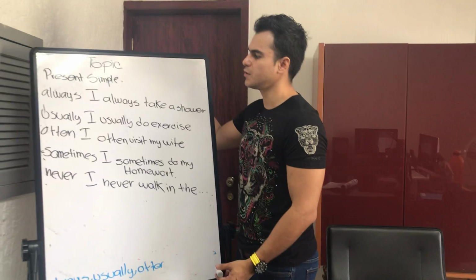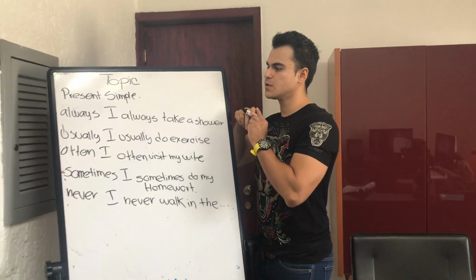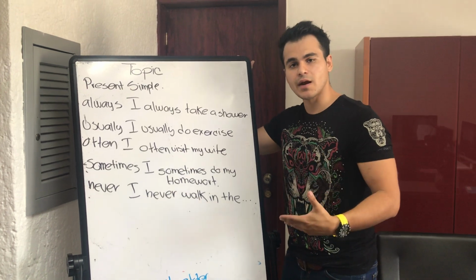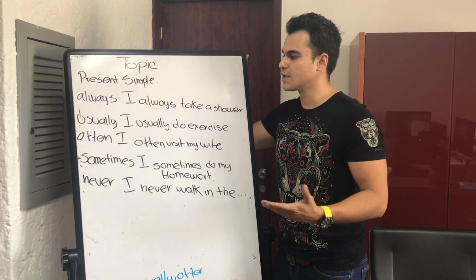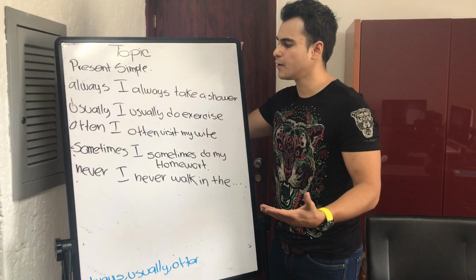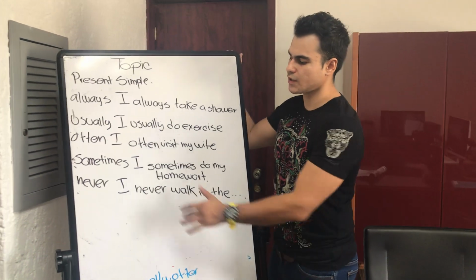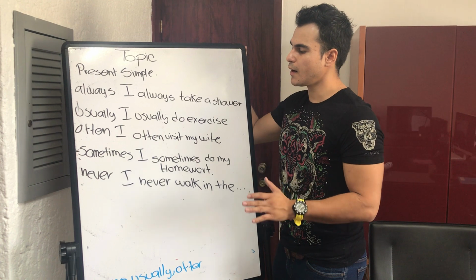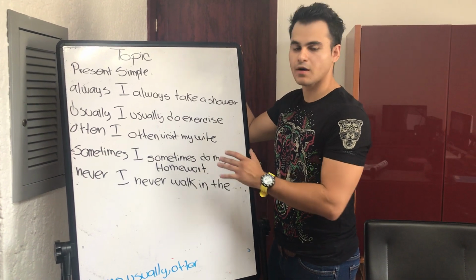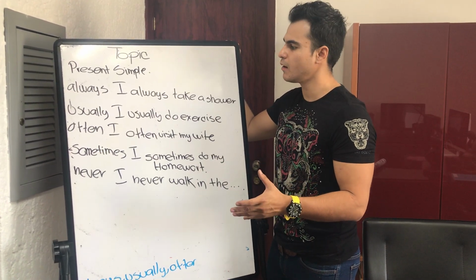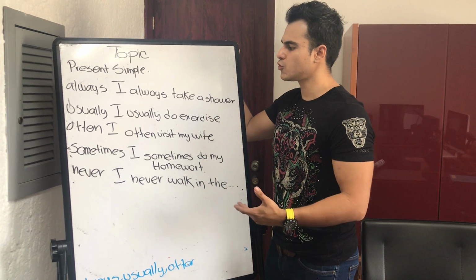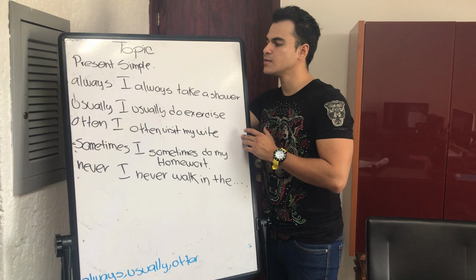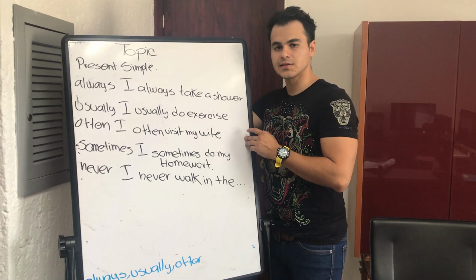I'm going to explain that to you in Spanish. Como ya hemos visto, el presente simple es para hablar sobre cosas que hacemos en nuestra rutina, en nuestra semana diaria, ¿ok? Vamos a utilizar los adverbios de frecuencia para mezclarlos con el presente simple y de esa forma damos una explicación un poco más detallada sobre nuestra rutina diaria utilizando al mismo tiempo el presente simple y los adverbios de frecuencia, ¿ok?